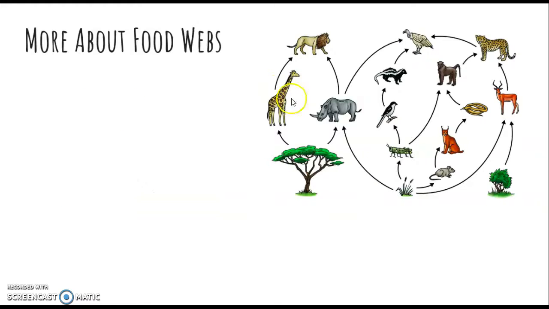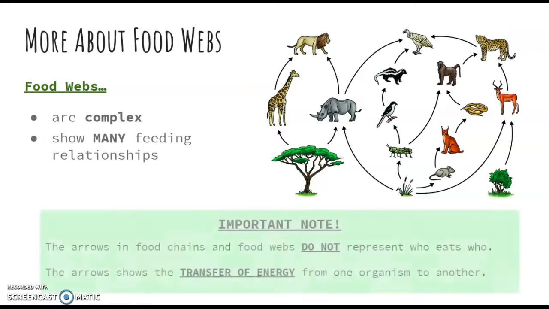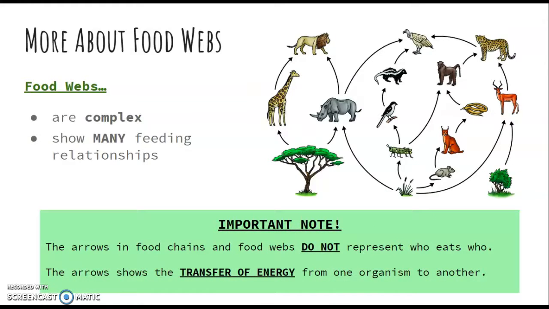Food webs are a little bit more complicated because they can show many different paths. For example, one organism doesn't just eat one thing typically. It usually has a variety of different organisms that it can eat. They're more complex. They show many feeding relationships.